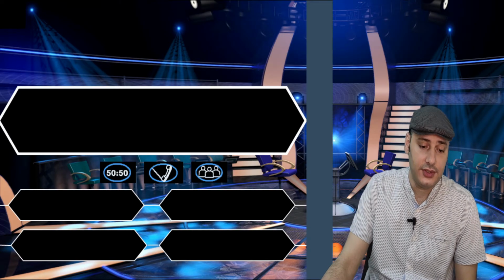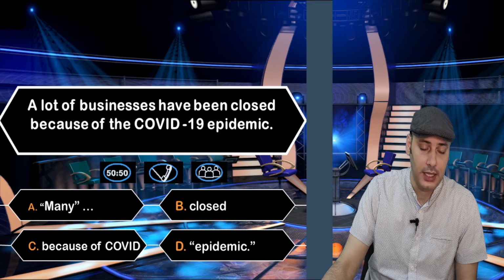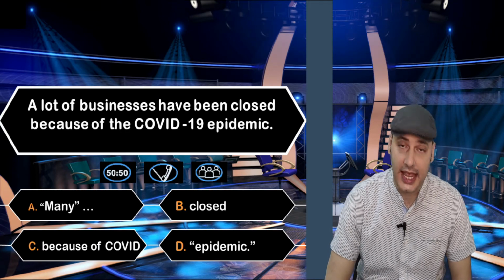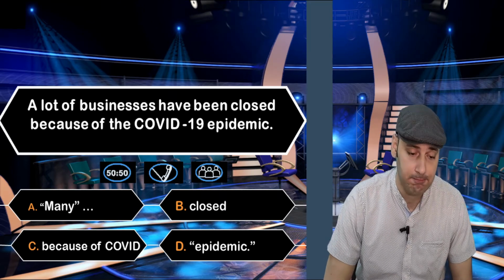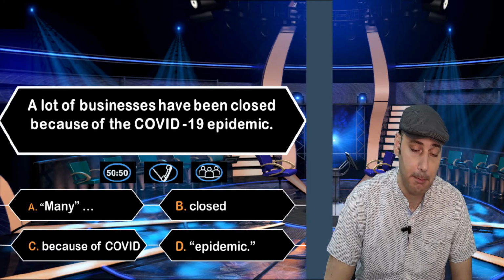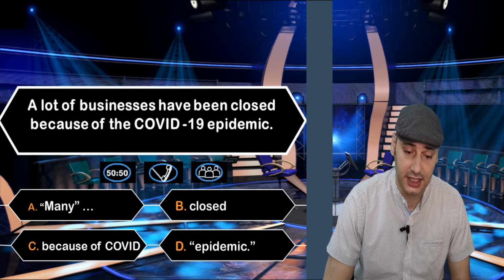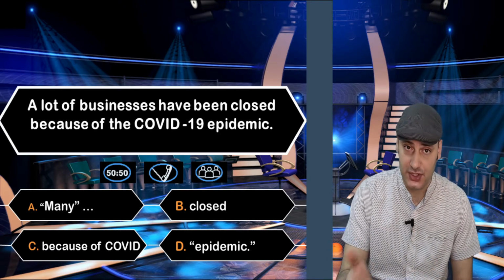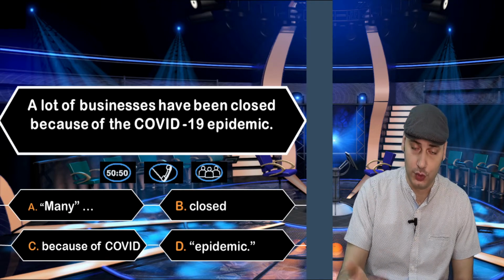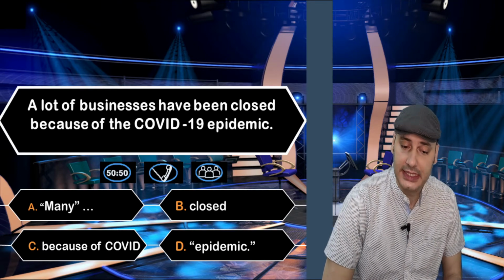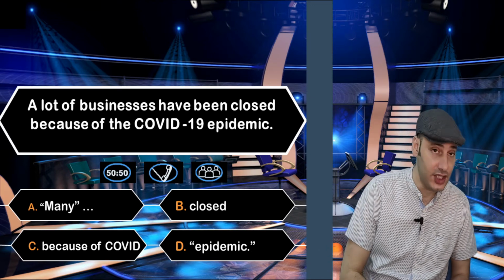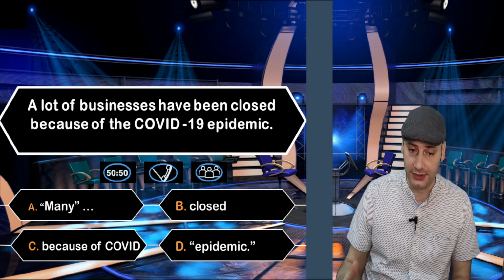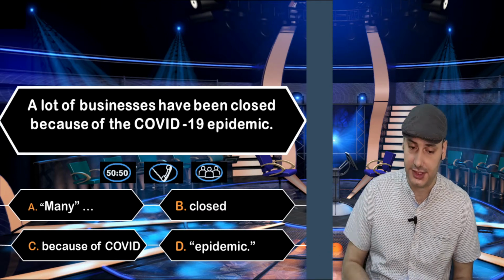Okay, are you ready to see the sentence? Let's have a look. So, a lot of businesses have been closed because of the COVID-19 epidemic. A. Many. Many businesses, not a lot of businesses. B. Closed, not have been closed. C. Because of COVID, not because of the COVID.